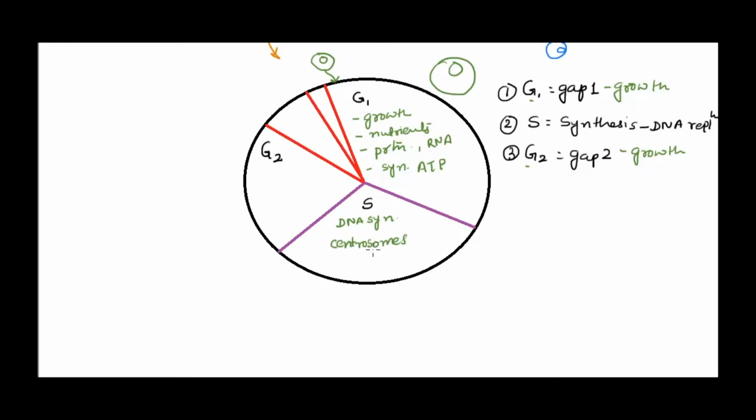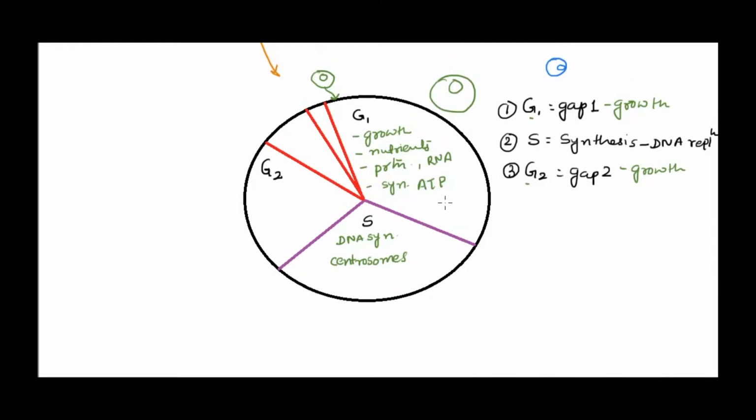So now the cell has duplicated all the chromosomes. So what would happen is, let's draw it. In this G1 phase, for us, we have 46 chromosomes, or I would say 23 pairs of chromosomes. So when the cell is in the G1 phase, we have 23 pairs of chromosomes, right? So there are 23 pairs of chromosomes, or 46 chromosomes. Okay, so 2n is 46 in G1 phase, right?